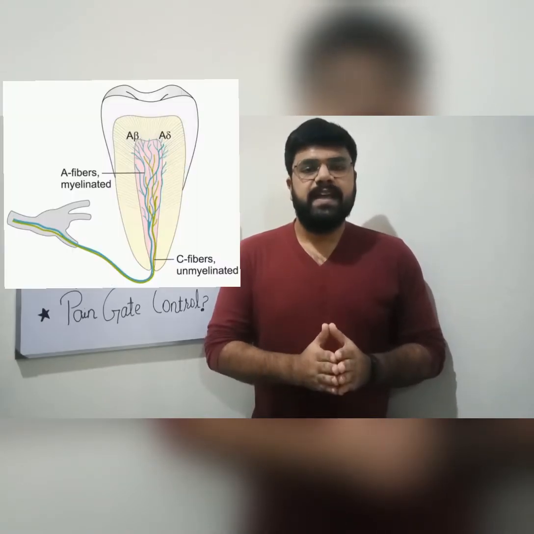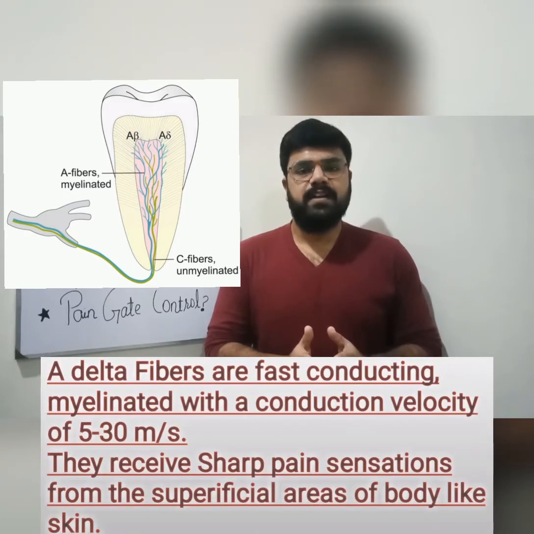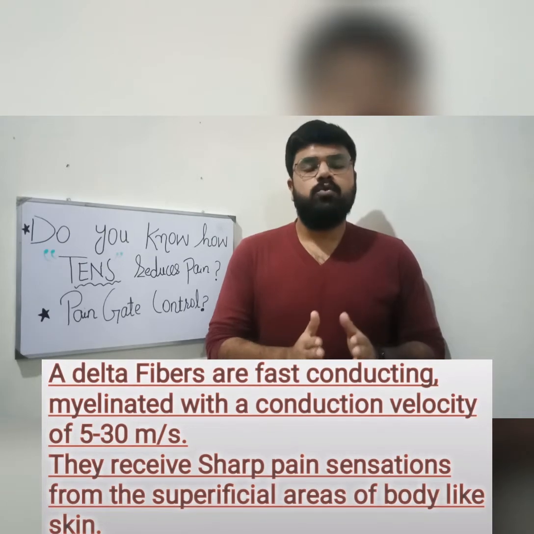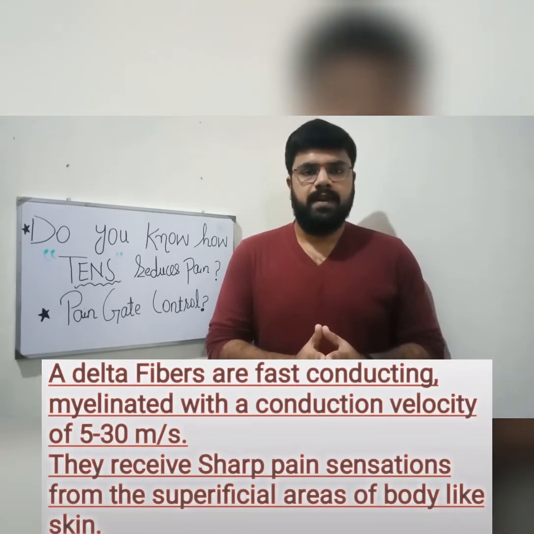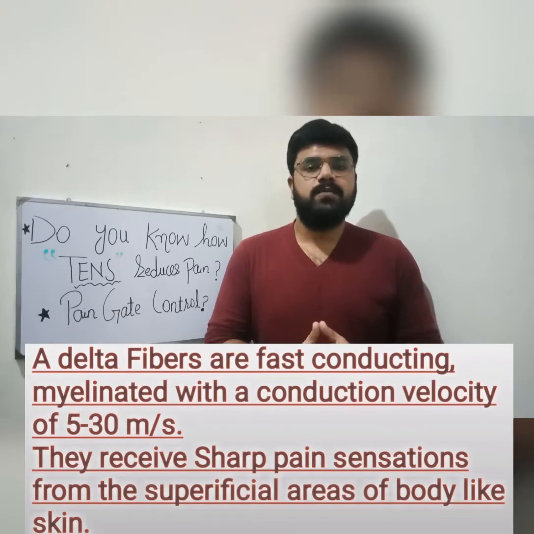Number one is A-delta fibers. A-delta fibers are fast conducting because they are myelinated and they have a velocity of 5 to 30 meters per second. They receive the sharp sensations of pain from the superficial areas of the body, including skin.